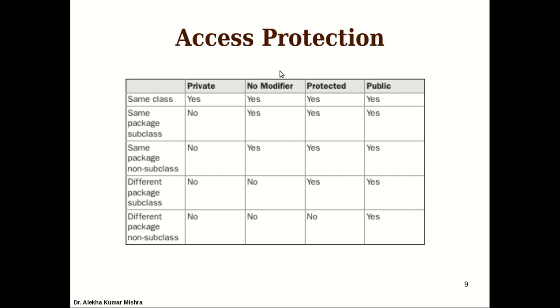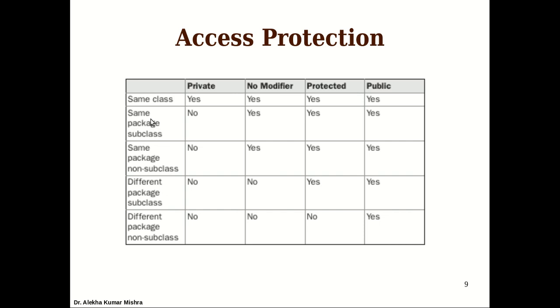Now, the same class can access all the data members. Suppose these are the access specifiers we mentioned for all the data members or member methods: private, no modifier, which means default, we say default type, protected and public. Now imagine we have a class, and under the same package we have created a subclass of the given class.